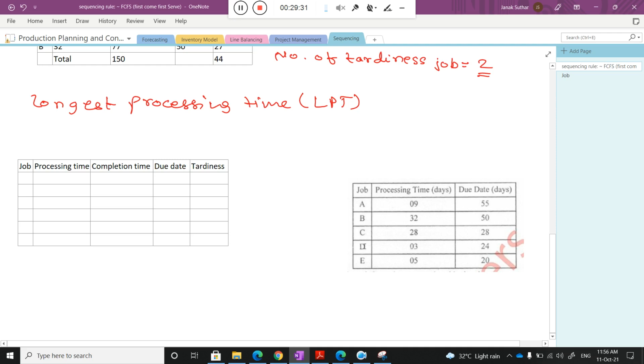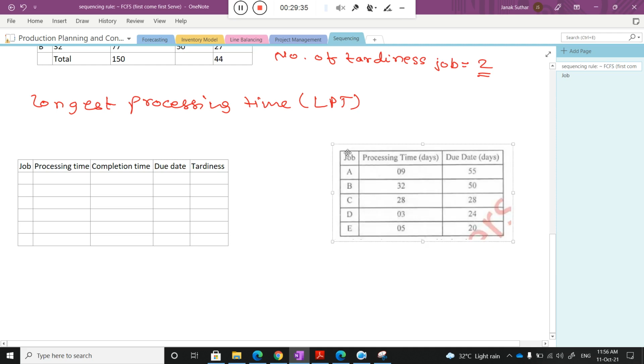Okay, now here you know the jobs and all the things. Now the point is, for the longest processing time, first address the job where the processing time is maximum.